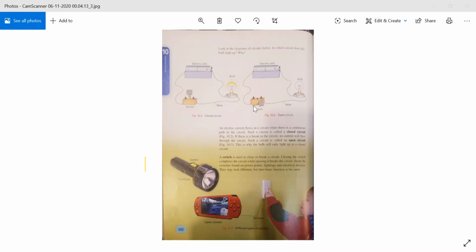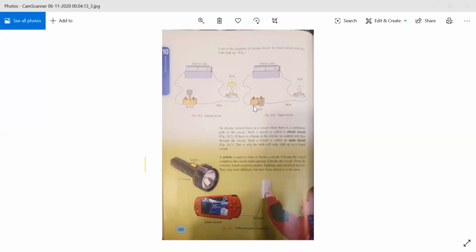So we can say, what is a closed circuit? A closed circuit is one in which an electric current flows in a circuit and lets the bulb light up. We call it a closed circuit. And what is an open circuit?